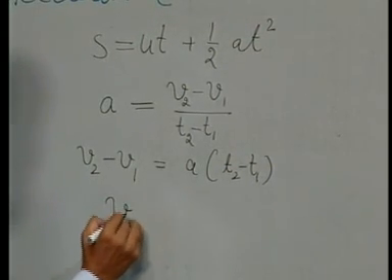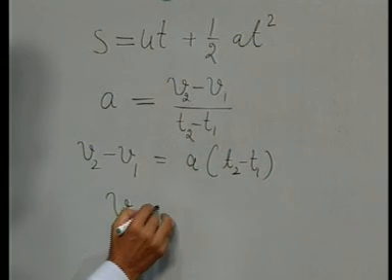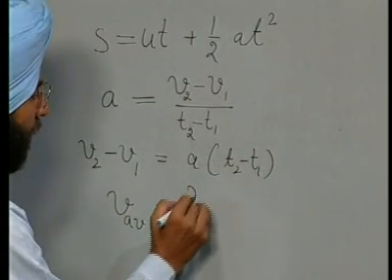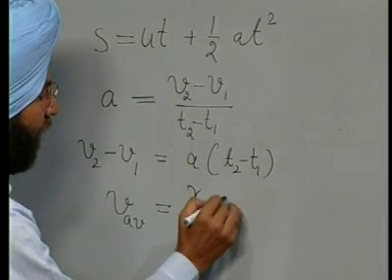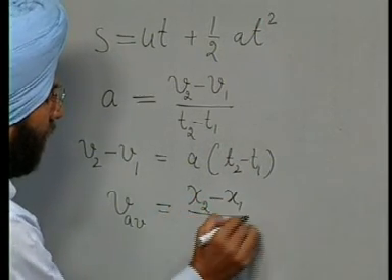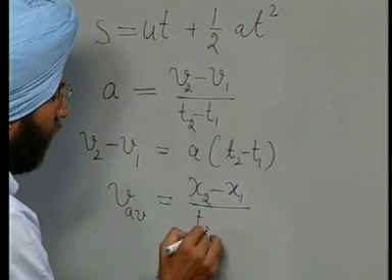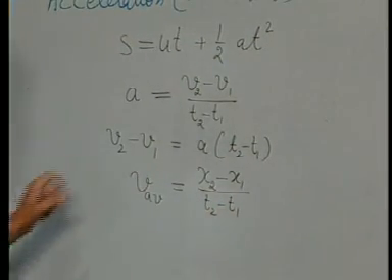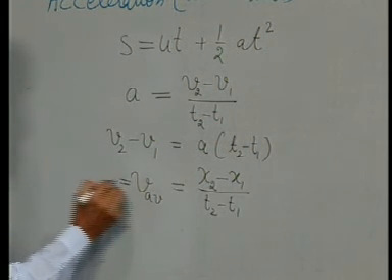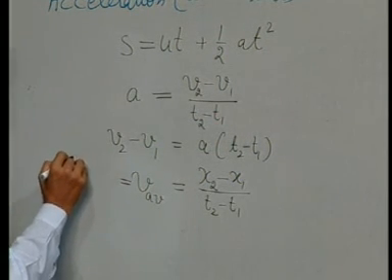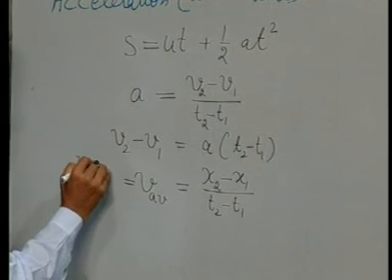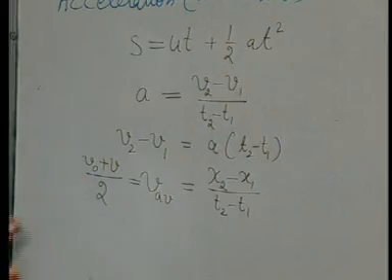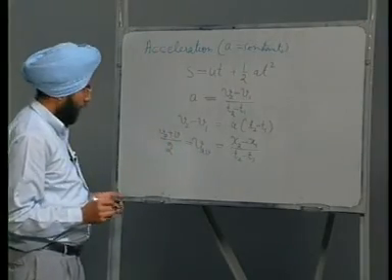Average velocity v average is defined as the total displacement divided by total time taken. This velocity is the average of the initial velocity v naught and the final velocity v, so v naught plus v over 2.